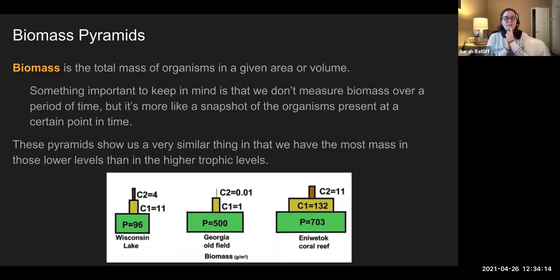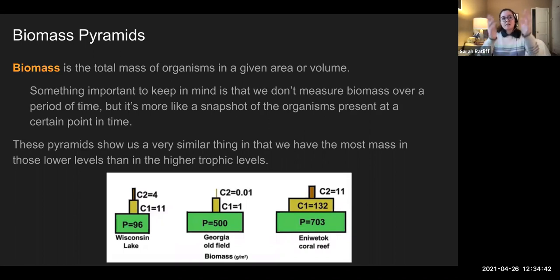And let's break it down for a second. If you think about, okay, let's take La Cañada. If you think about every single leaf and blade of grass in La Cañada, there's gonna be a lot. There's gonna be so many plants, all the trees, all the bushes, all the fields, lots and lots of producers. But then when you think about the next level up, maybe some insects, herbivores, there are fewer of those than there are blades of grass.